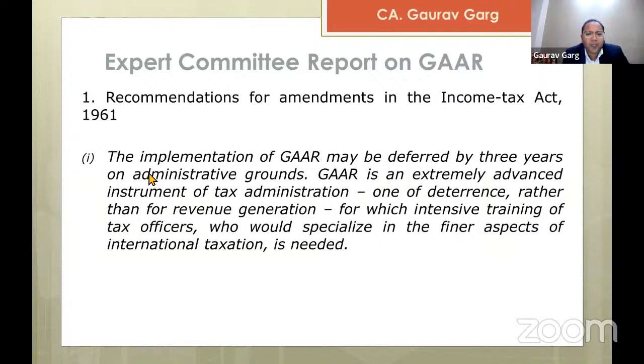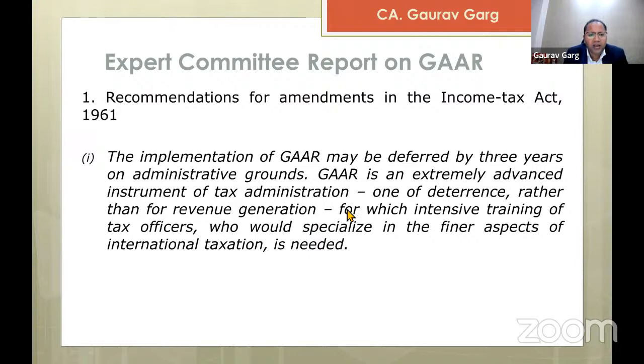So what the Shome Committee said: the implementation of GAR may be deferred by 3 years. This report came in 2012 on administrative grounds. GAR is an extremely advanced instrument of tax administration, one of deterrence rather than revenue generation, for which intensive training of tax officers who would specialize in the finer aspects of international taxation is needed. The Shome Committee also observed that GAR is an extremely advanced instrument of tax administration.